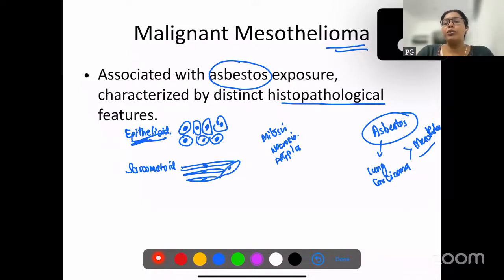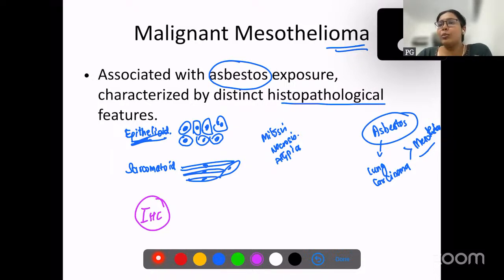Now I want to tell you a few IHC. What is IHC? IHC is immunohistochemistry. Why is it used? Because certain tumor cells express certain specific proteins. And if we do a particular stain against that protein, we can identify this tumor cell for sure, and we can go ahead and treat for that tumor. That is the reason for doing an IHC. There are two important IHC specific markers which can be found in mesothelioma. One is calretinin and the other one is WT1.